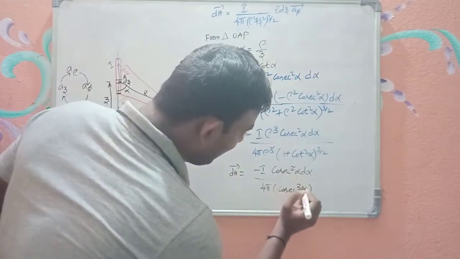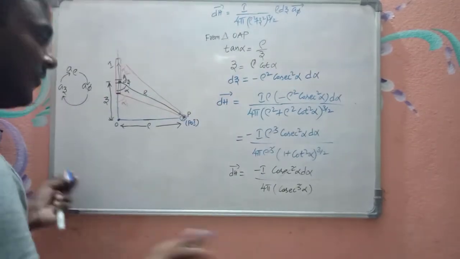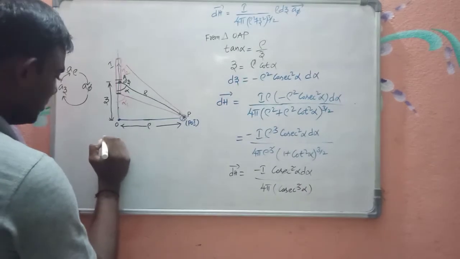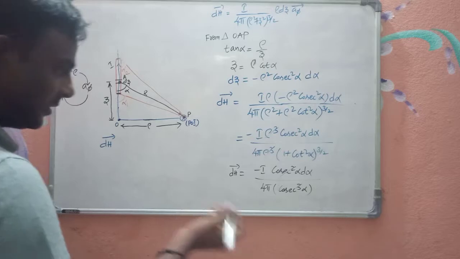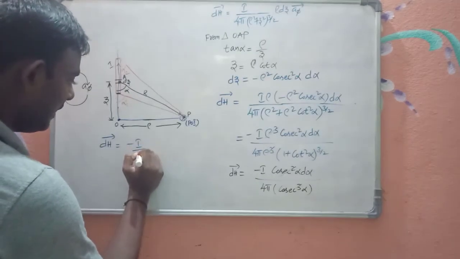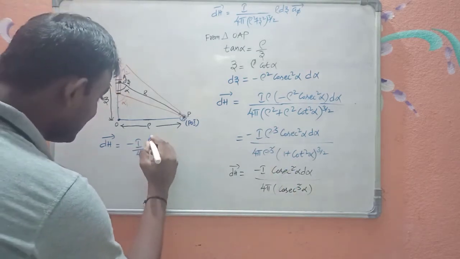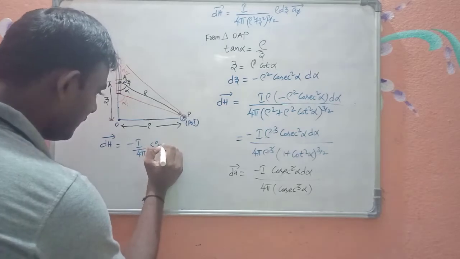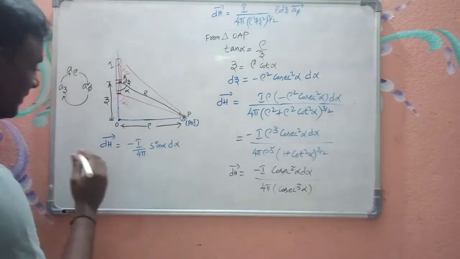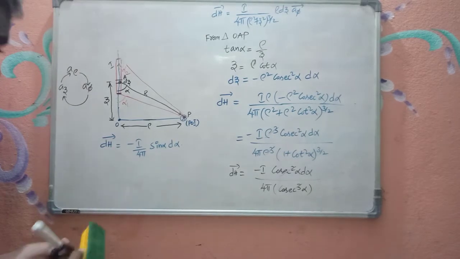Now cosecant square alpha and cosecant square alpha gets cancelled. You have 1 cosecant alpha in the denominator. So 1 by cosecant alpha is sin alpha according to trigonometry. So I can write minus I by 4 pi, 1 by cosecant alpha is sin alpha d alpha. Now when you take the differentiation, not the differentiation, we have to take the integration.